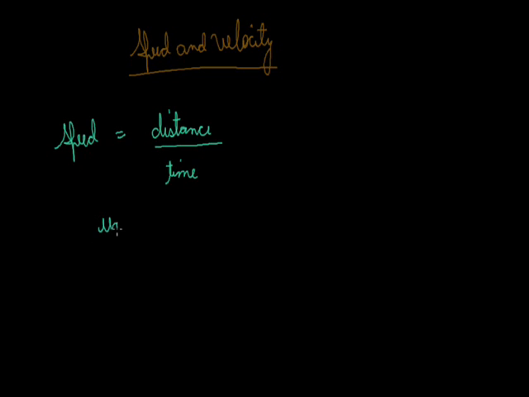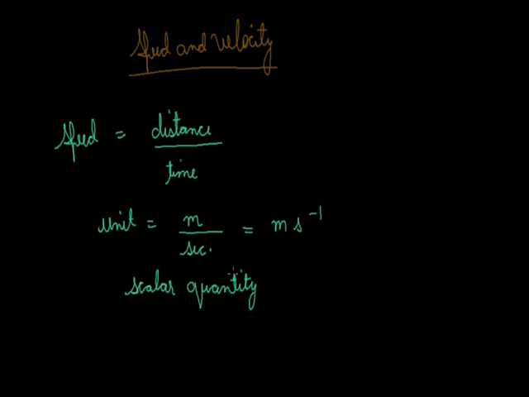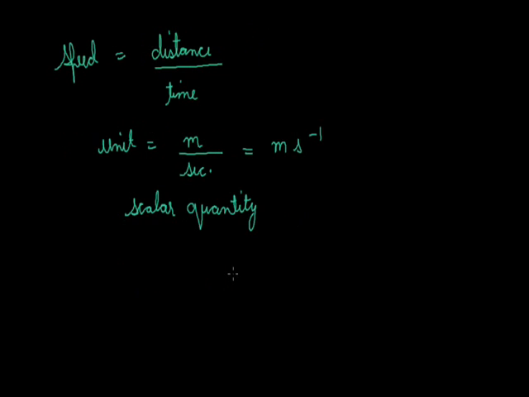Now we will calculate its unit. Distance is always calculated in meter, while time is calculated in seconds. So its unit is meter per second, and it is a scalar quantity, means it does not depend upon the direction. Its dependency is only on the magnitude, means value.